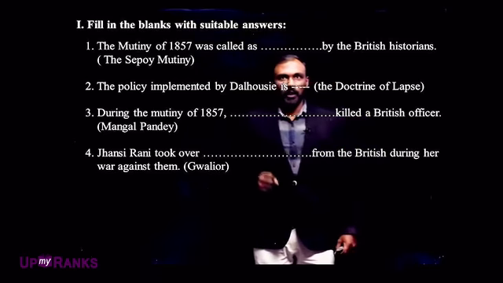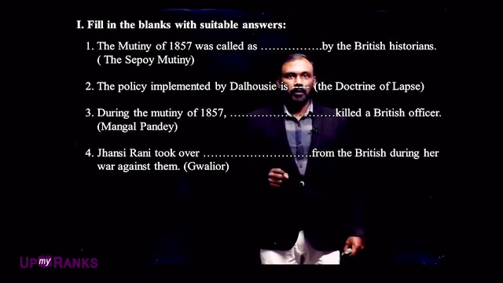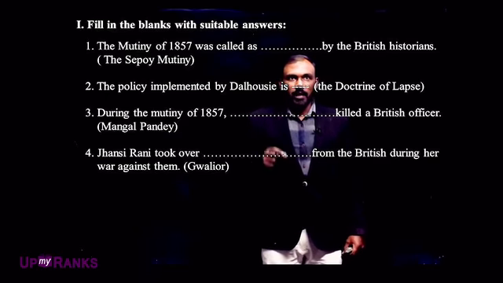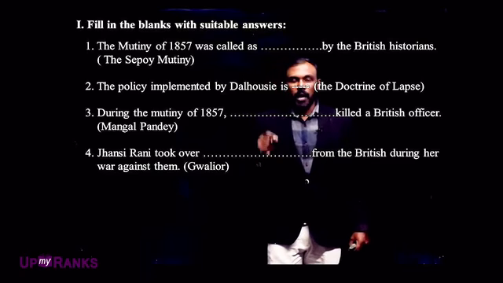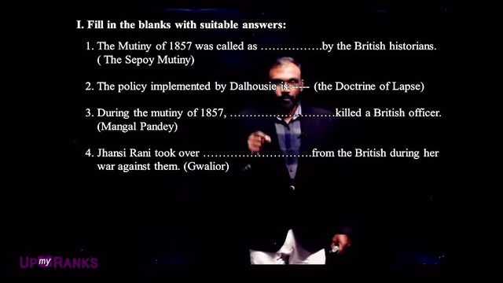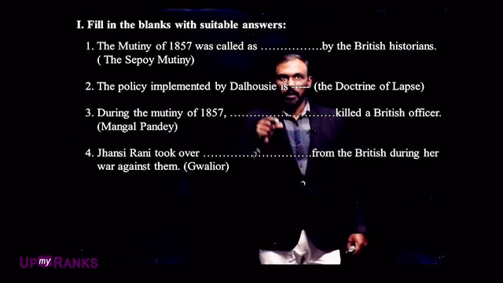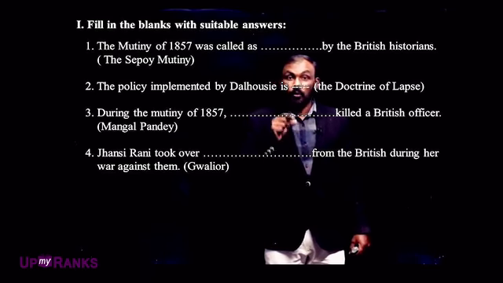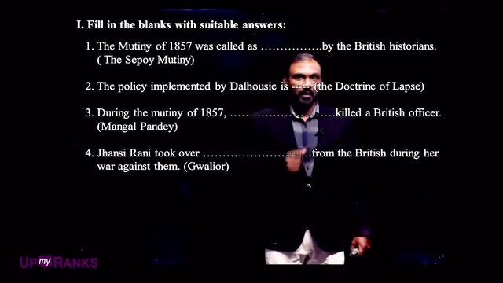Next question: during the mutiny of 1857, dash killed a British officer. During the mutiny of 1857, the dash, an Indian soldier, killed a British officer. Who is that Indian soldier? What is his name? That is the answer.